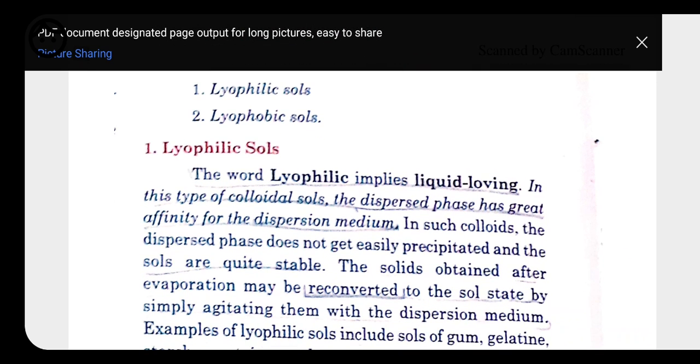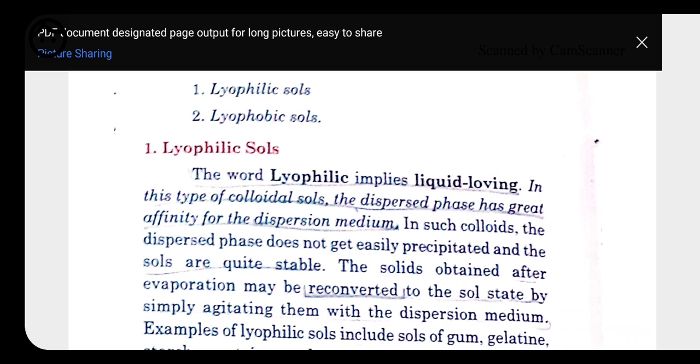Lyophilic means it has great affinity, means dispersed phase has great affinity towards the dispersion medium. It means liquid loving substance. Here it can mix with one another very easily and form colloids. It is quite stable and does not get precipitated very easily, because they can be mixed with each other easily, and the interaction between these two is very strong. That's why it cannot get precipitated, and they are quite stable in nature.